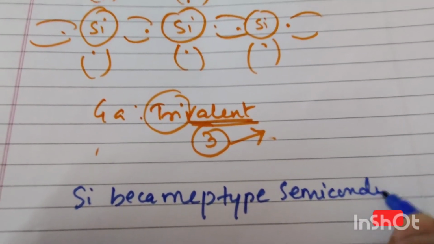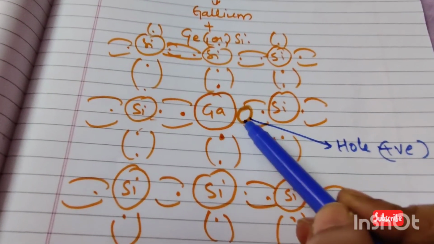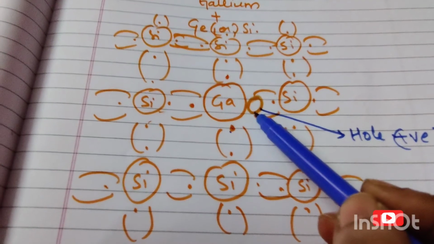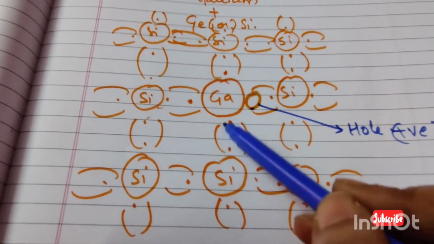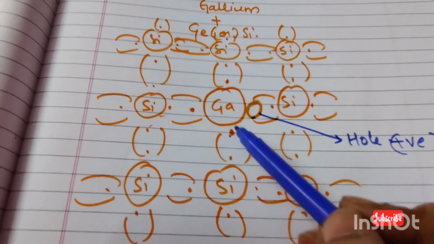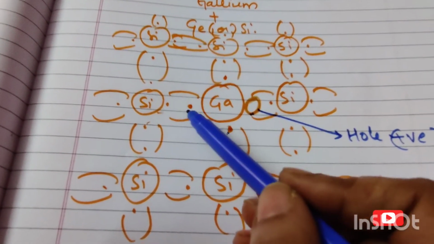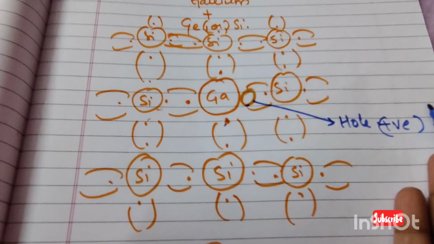Here also conduction takes place, like the hole current process. This is a positive charge, so it will attract another electron from the bond. This electron will jump over there, and again a hole will be created. Again this positive hole will attract the electron from the negative side, attraction takes place, and a hole is created again. Similarly the hole current is formed and the conduction process takes place here also.